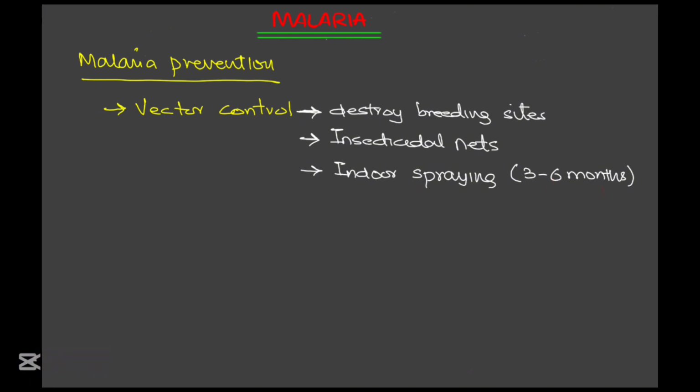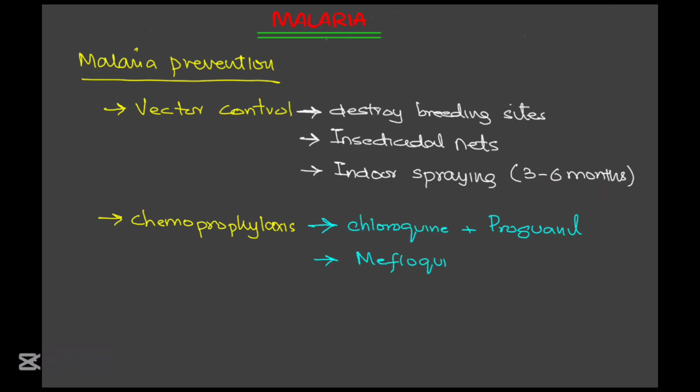And the second way we can prevent malaria is by, for those traveling to malaria endemic areas, taking preventive medications that significantly reduces the risk of infections. This is called chemoprophylaxis. Common options include chloroquine plus proguanil, mefloquine, doxycycline, and atovaquone plus proguanil.